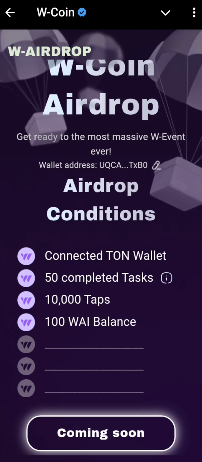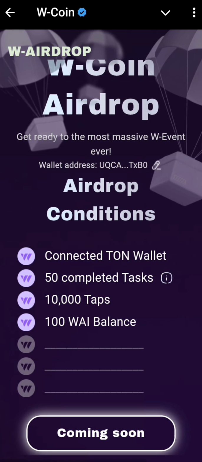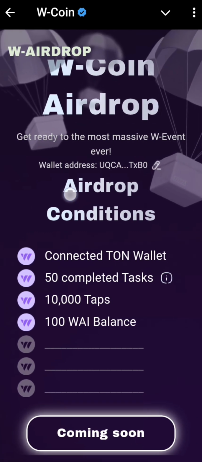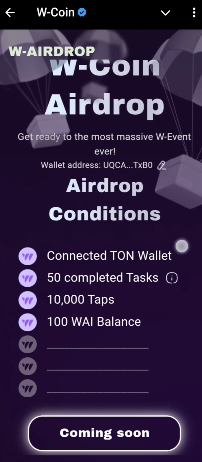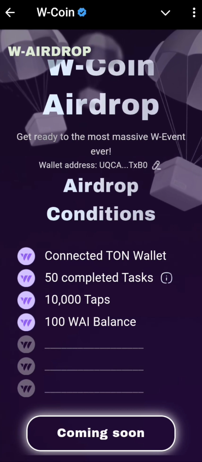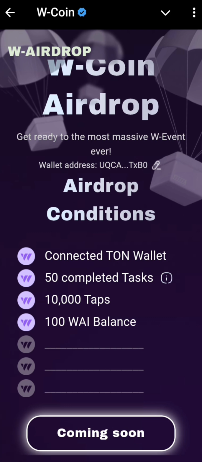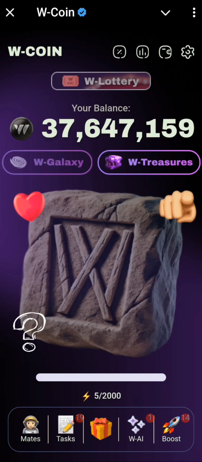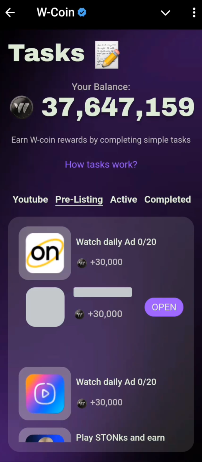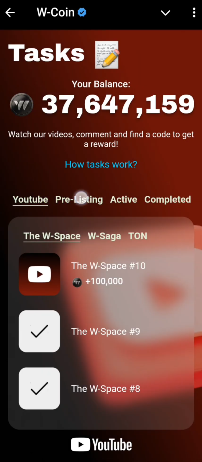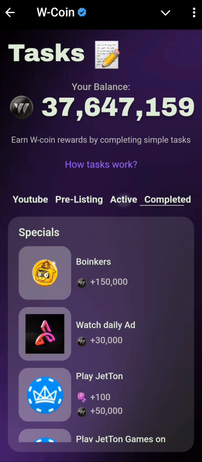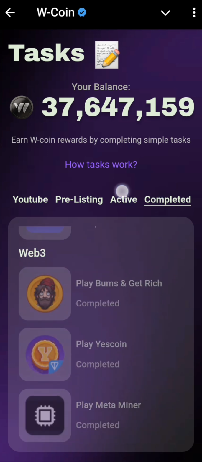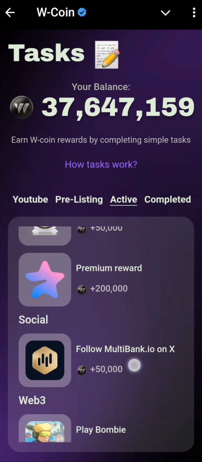So once you have connected, the next is the airdrop criteria, you can see it right here, Wcoin airdrop conditions. So the first one is wallet connection, so make sure you connect it. The second one is that you must complete at least 50 tasks. So 50 tasks simply means if you come over to this task section right here, all of this from the YouTube right here, I believe this is very easy. If you have been participating, of course, it's very easy to complete. If you have been completing tasks in this particular project, definitely you must have completed up to 50 tasks.